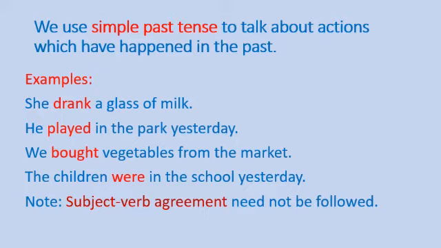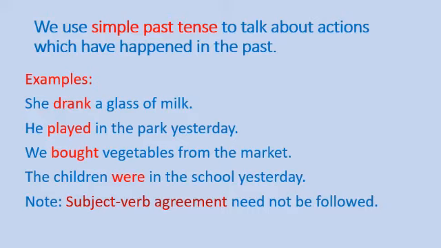We use simple past tense to talk about actions which have happened in the past. So इसी से आपको पता चलना होगा simple past tense are a form of verbs which denotes the action which has already taken place. जो actions पहले ही हो चुकी उसके बारे में बोलते हैं. ठीक है बच्चों. Now let's see few examples to understand it in a better way.